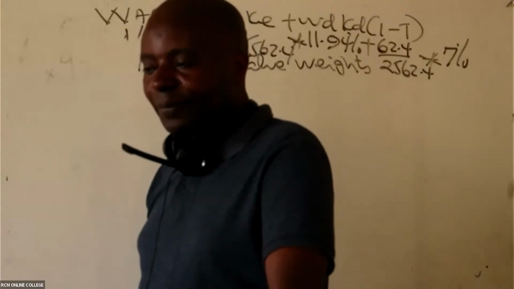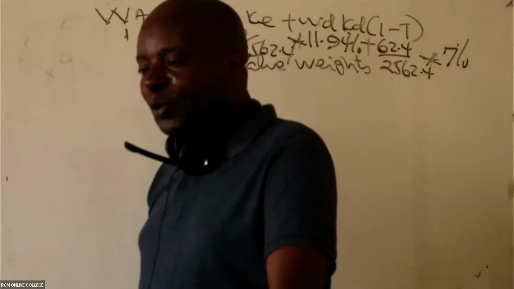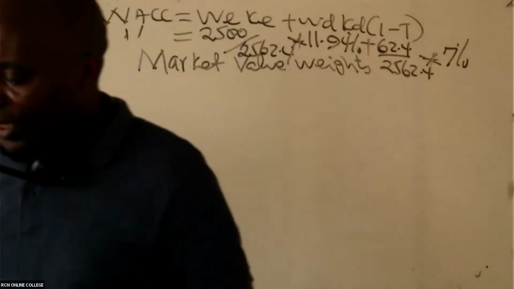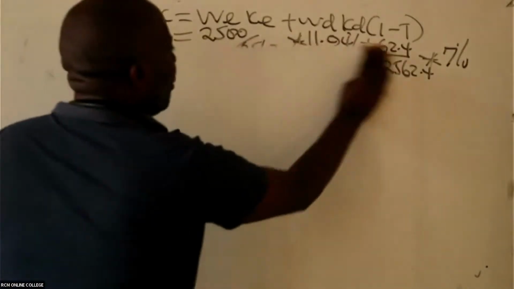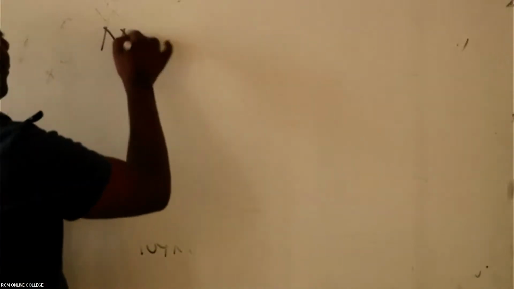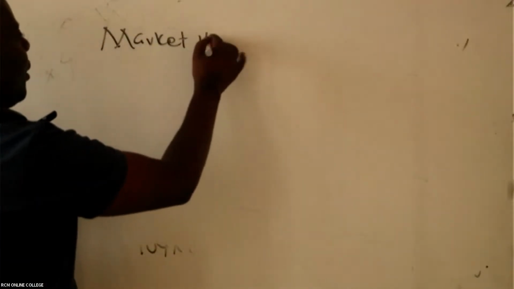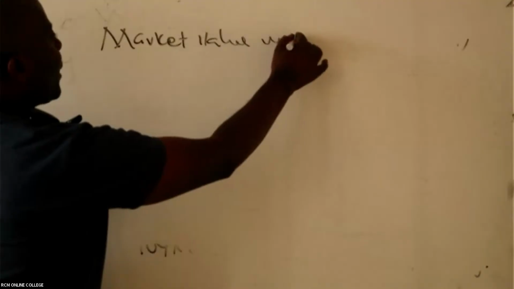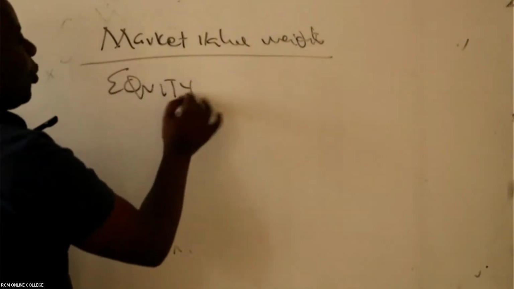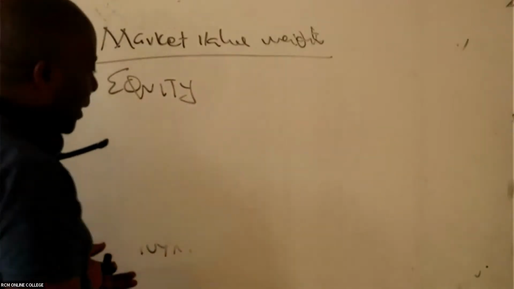You try. Perhaps what would have scared most of you is how we got the market value weights. So I can repeat how we get the market value weights. First of all, for equity, because we have today's Safaricom share price in the market, it's very easy.